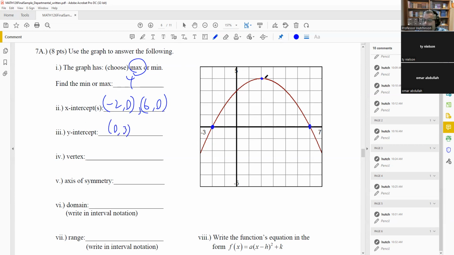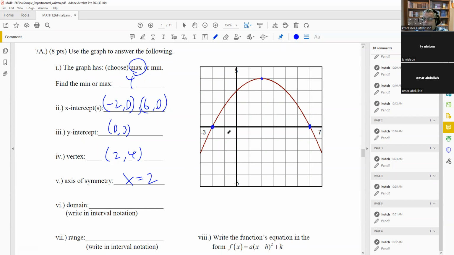The vertex happens to be at the maximum on this. So that's 2, 4. We can just read that off of the graph. Axis of symmetry, you always start that with an x equals, and you just put the x coordinate of the vertex. X equals 2.